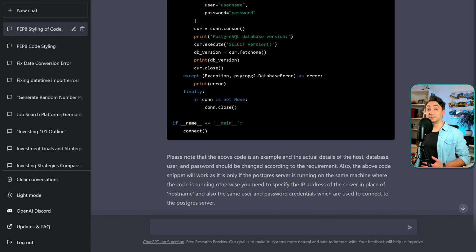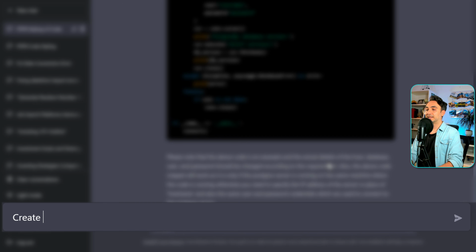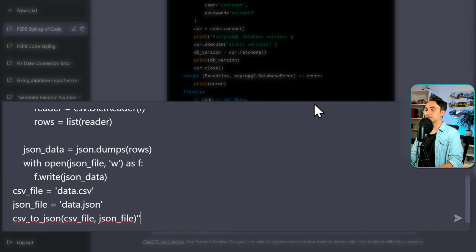Alright, so now we're gonna go to the next use case, where all programmers love this feature. You can use ChatGPT to generate documentation of your code. How cool is this? The most painful step in the writing process of scripts is now automated using ChatGPT. Let's have an example. The prompt is really simple: create documentation of the following code. And we're gonna add our code. Let's go.